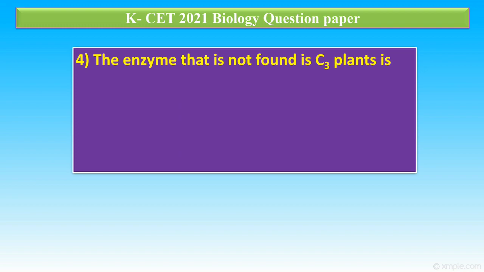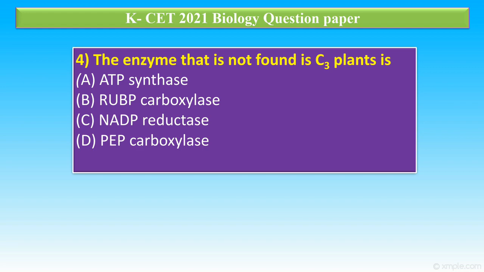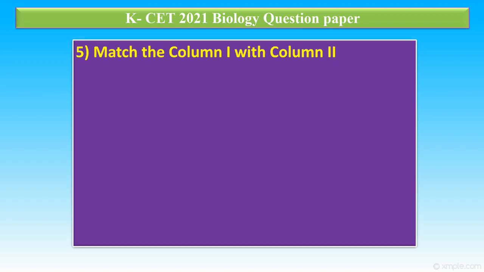Question number 4. The enzyme that is not found in C3 plants is: option A, ATP synthase; option B, RuBP carboxylase; option C, NADP reductase; option D, PEP carboxylase. The correct answer is option D. In C3 plants, all enzymes are present except PEP carboxylase, because PEP carboxylase is an enzyme useful for the C4 cycle present in C4 plants.